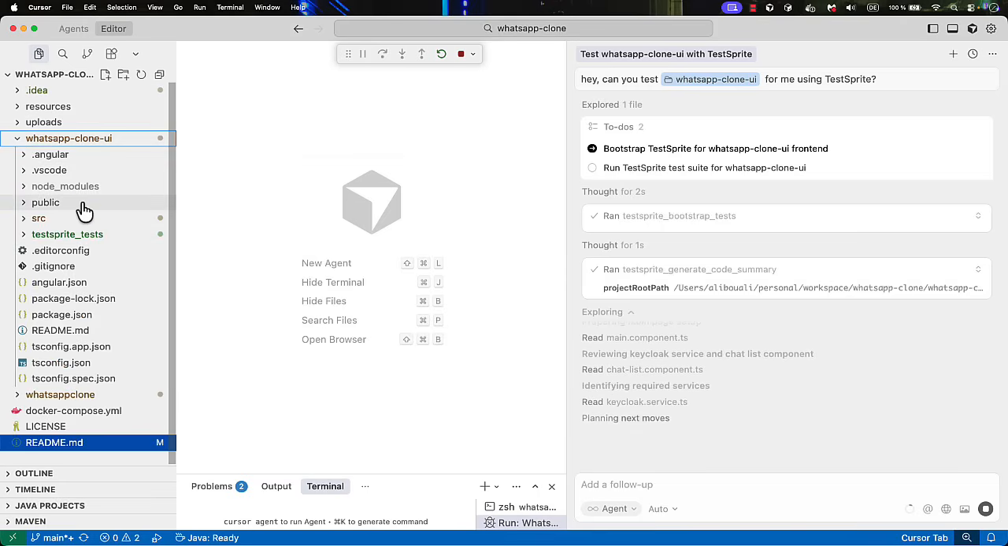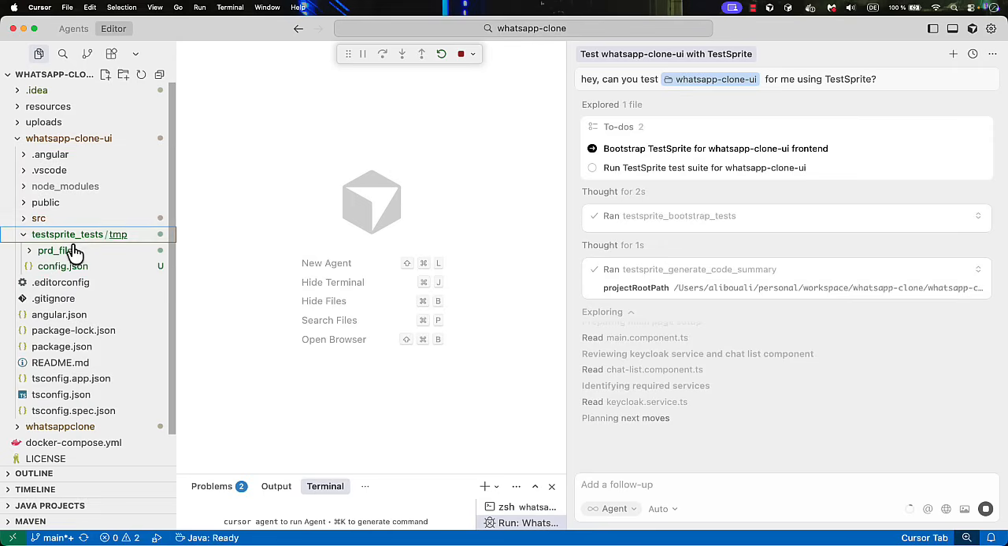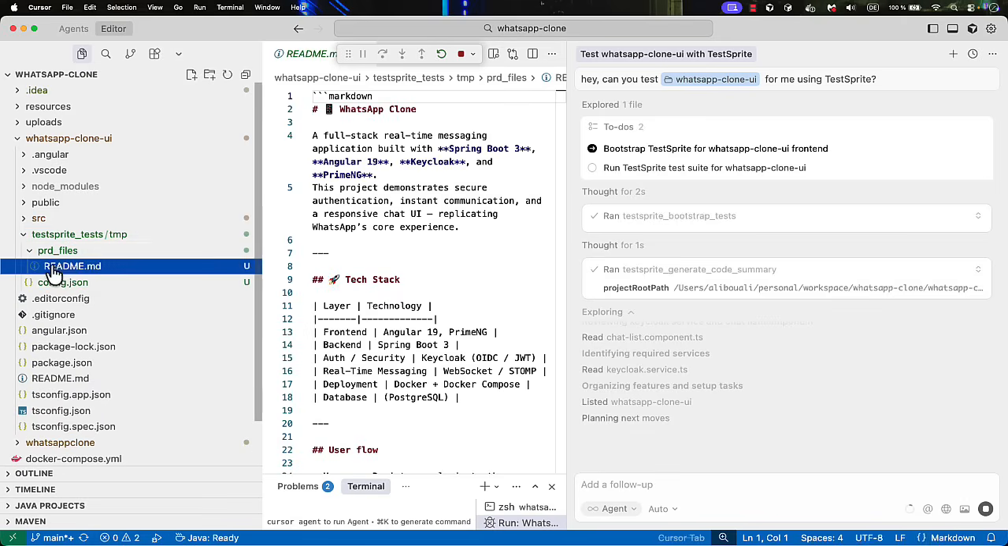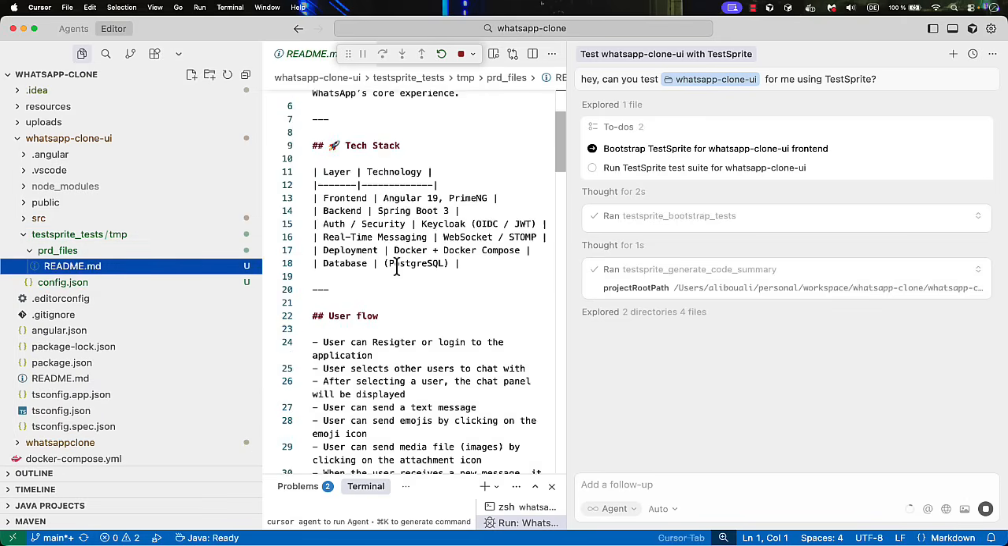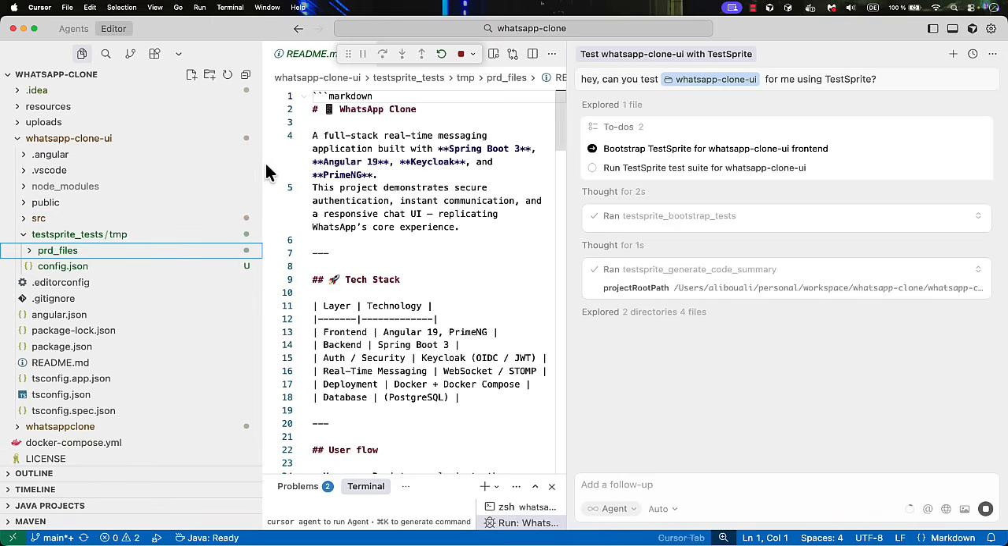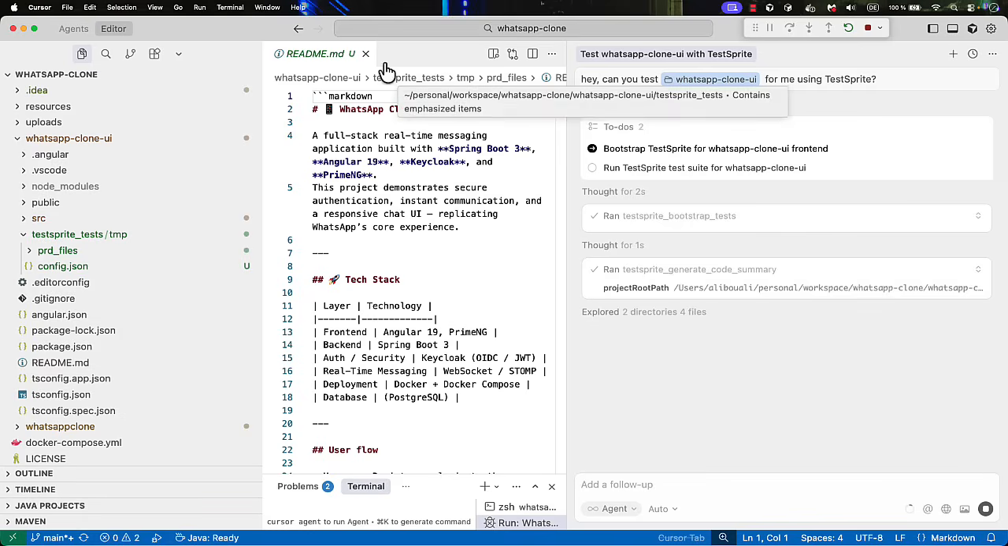So when we open this WhatsApp clone, we see that a TestSprite test folder has been created. And it also created a subdirectory, TMP, and so forth. So the first thing, it just copied or extracted this README file, or this PRD file, into here. So for our case, it's simply the README file that we just uploaded. All right. So let me try to move this one a little bit here.